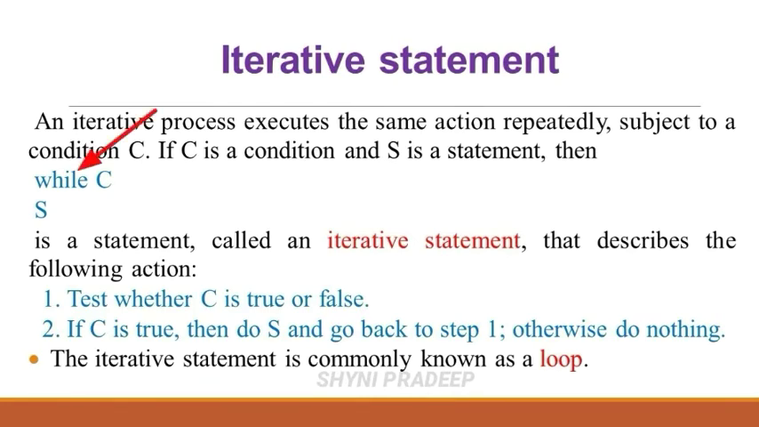Here a while loop is given. While, next C is the condition, S is the statement. First you have to check the condition. If that condition is true, then you have to execute this statement. This statement will be executed repeatedly until this condition becomes false. Once this condition becomes false, the statement will not be executed, which means that the loop will be terminated.